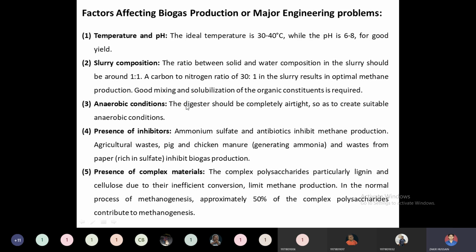Then the presence of inhibitors. Many components like ammonium sulfate and antibiotics will inhibit methane production. At the same time, many manures, such as pig manure, chicken manure or agricultural waste, will generate ammonia, and waste papers will produce sulfate compounds.